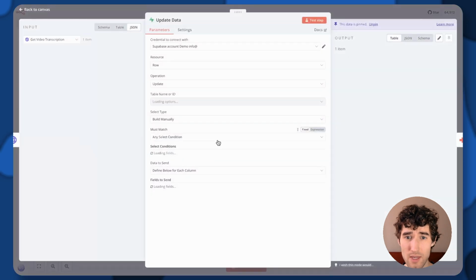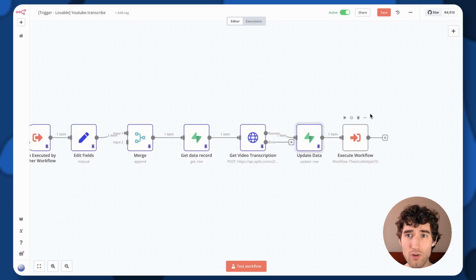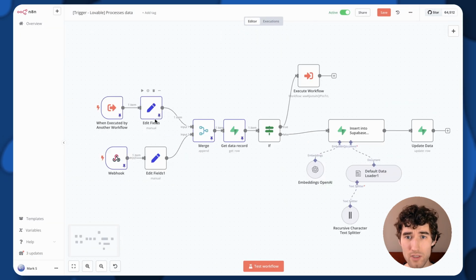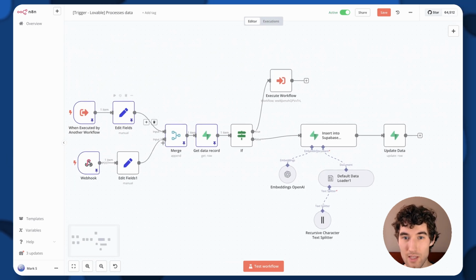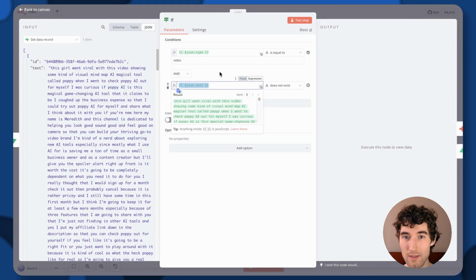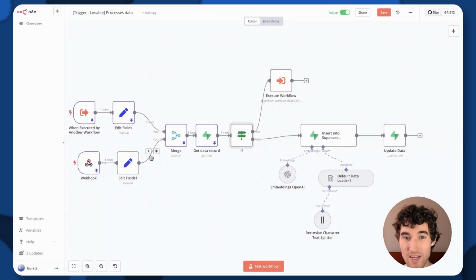Then we just update the data and we actually return back to our process here. So when we started it, we actually started here and finished here. We're not waiting for any response here. And then we again triggered the same workflow, and in this case we already have a text, so this condition won't be met and we can process. So every time the data has a context, we can process it here. So it's just a universal workflow.